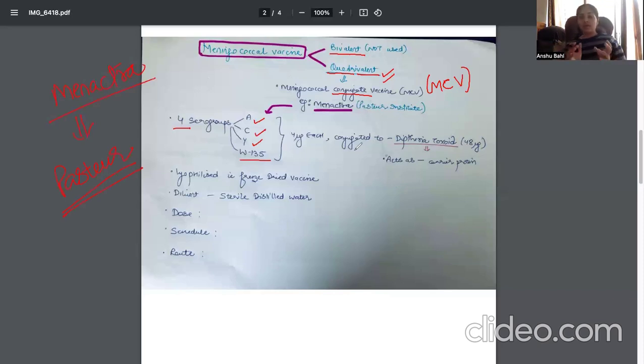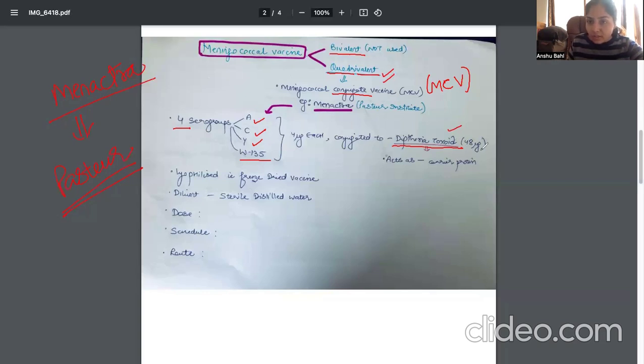It is made using 4 microgram each of these serogroups, which are conjugated to the diphtheria toxoid. Whenever you see the Menactra vaccine, diphtheria toxoid is also mentioned on it. Why is it used? It is used as a carrier protein for these serogroups.